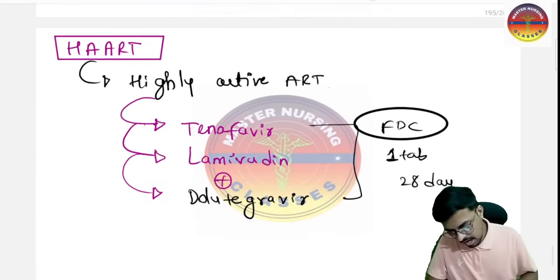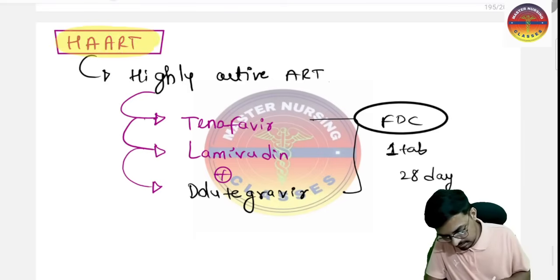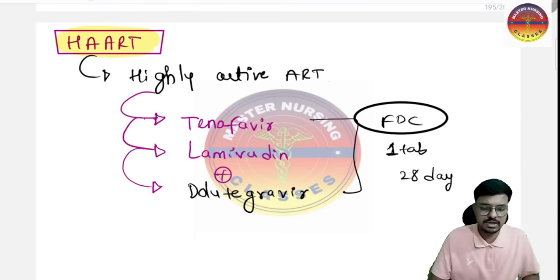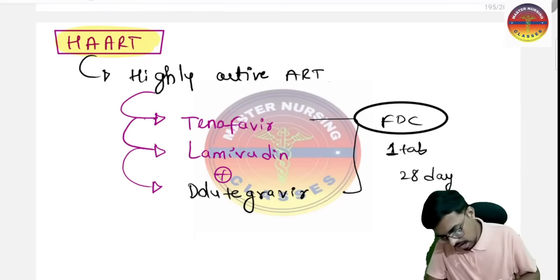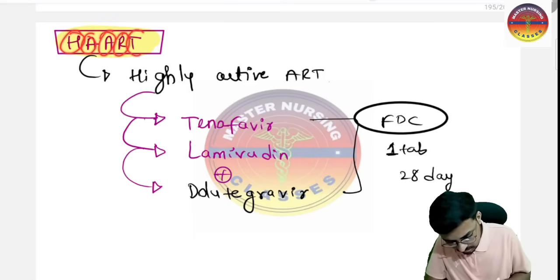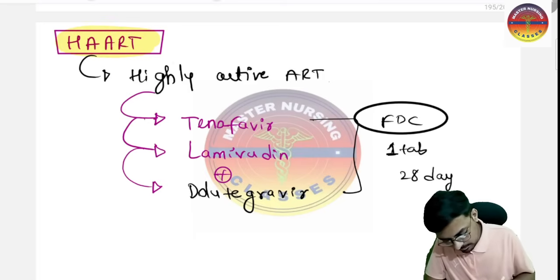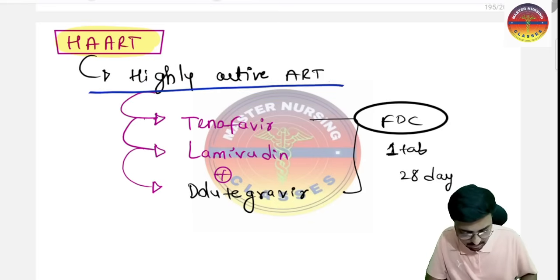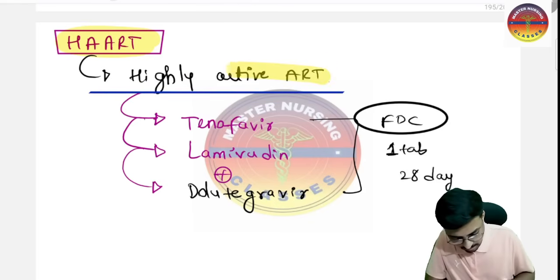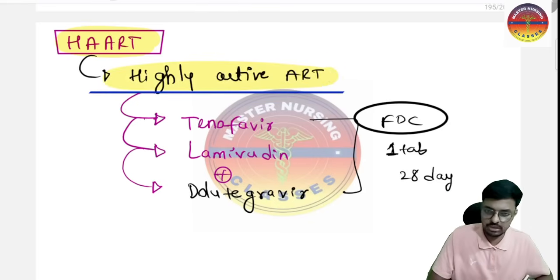Next comes the HAART therapy. The full form of HAART is asked in the NORCET exam. Sir, what is HAART? This is the Highly Active Antiretroviral Therapy, so that is called the HAART therapy. We are going to keep this in our mind.